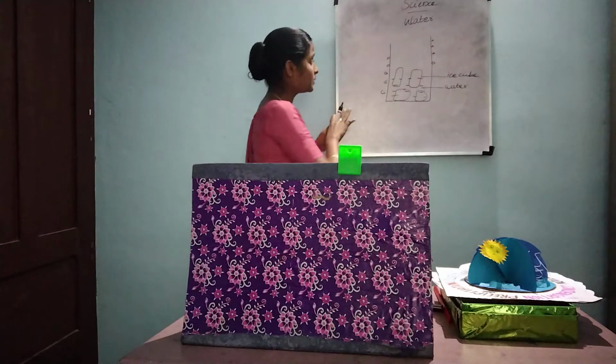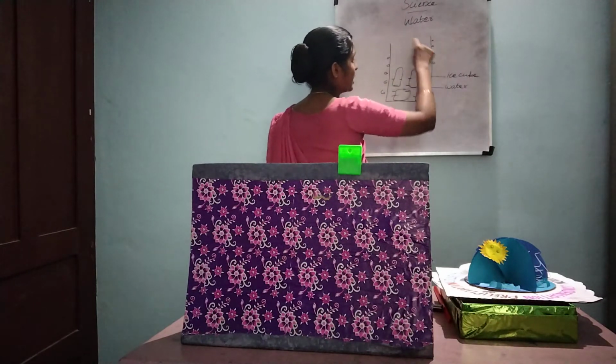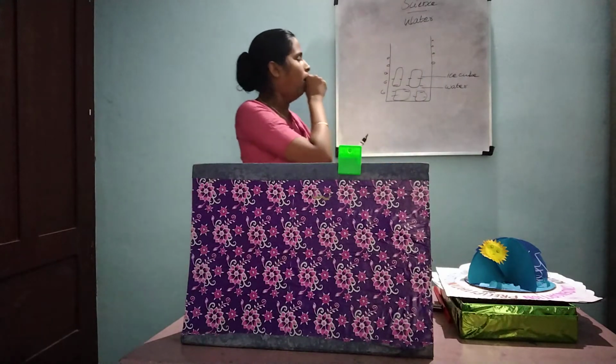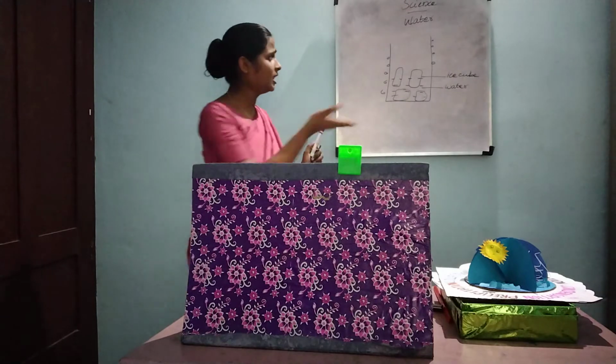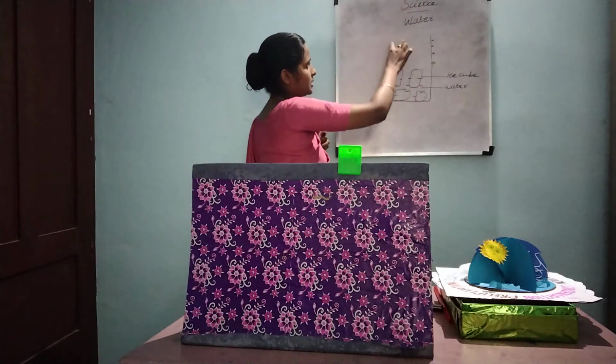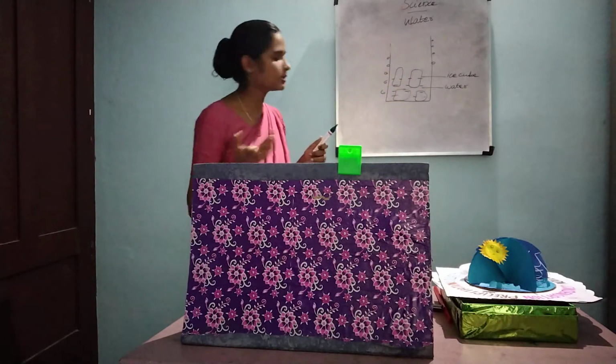Before that, I wiped the side of the glass with a wet cloth, and there is no water in this area. There are no water droplets or anything in this area.